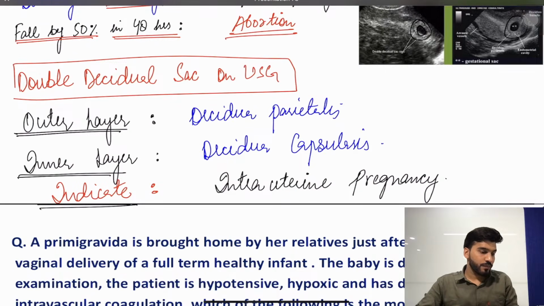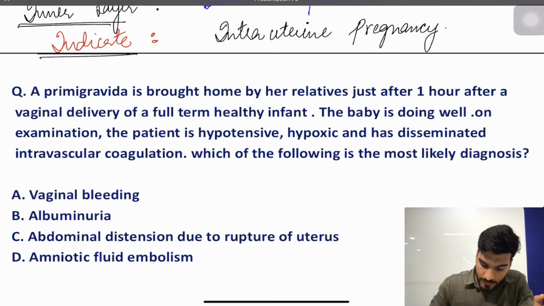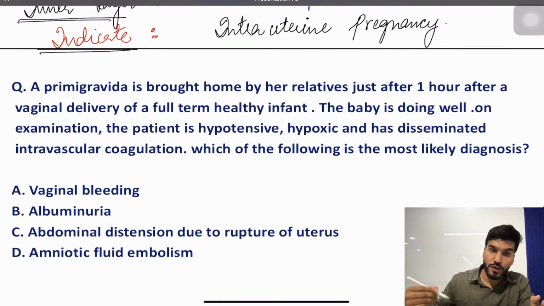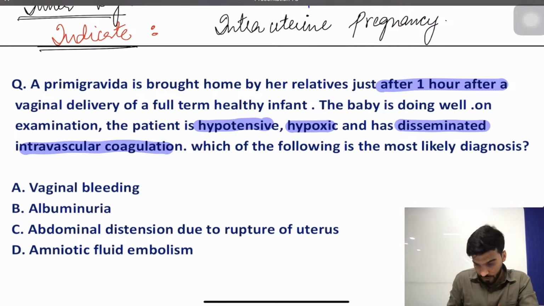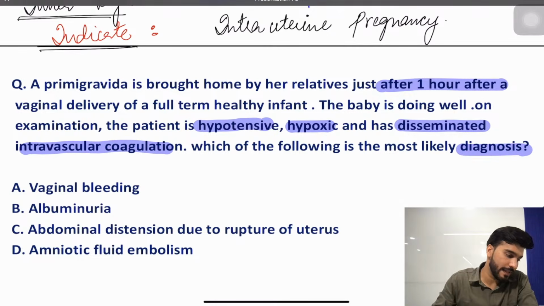Yes. Okay, one more question and then we have a quick recap and end this session. A primigravida is brought home by her relatives just after 1 hour of the vaginal delivery of a full-term healthy infant. The baby is doing well. On examination, the patient is hypotensive, hypoxic and having disseminated intravascular coagulation. What is your most likely diagnosis?